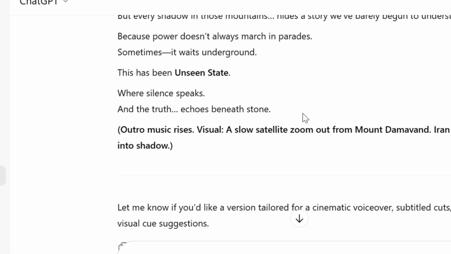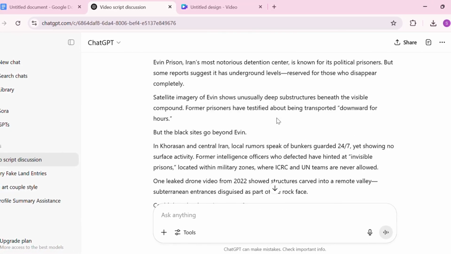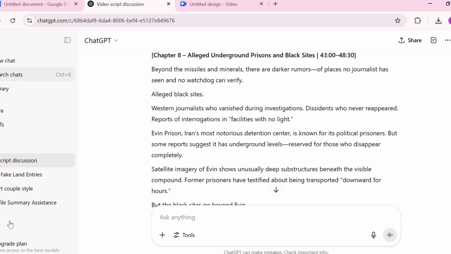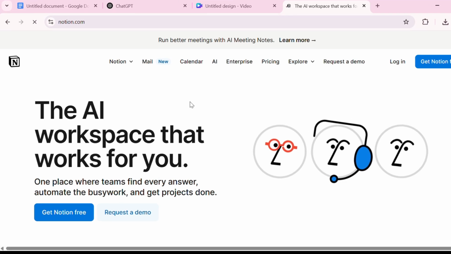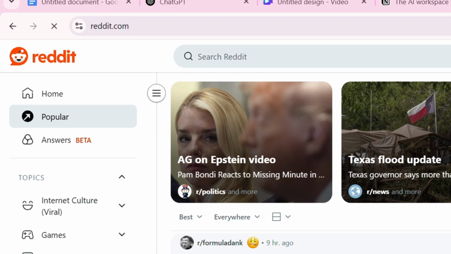You need to find a problem that someone is actively trying to fix. Not just something you think might be useful, but something people are already searching for help with. That means we don't start with Notion or ChatGPT. We start with research. Go to online communities where people are open about their frustrations. Reddit is one of the best places for this.